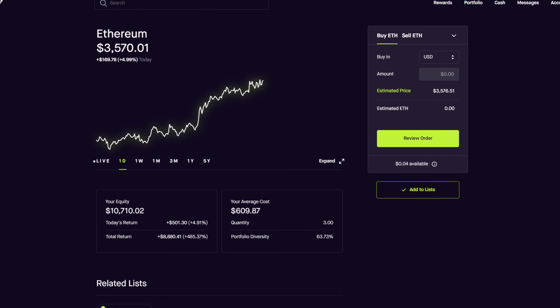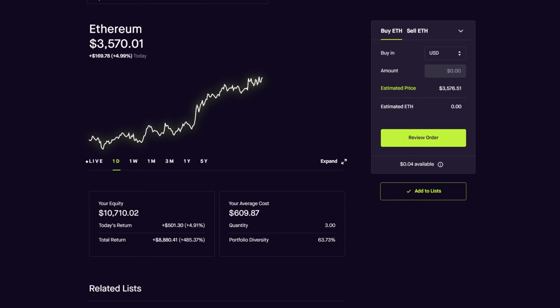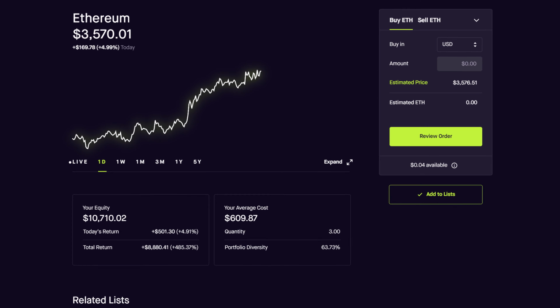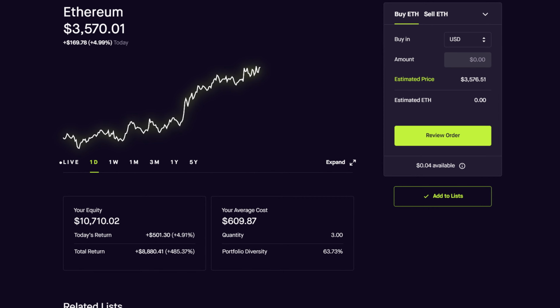As for Ethereum, we see that we're up 5% for the day and around 485% in total. This is pretty good overall as once again Ethereum is outperforming Bitcoin.